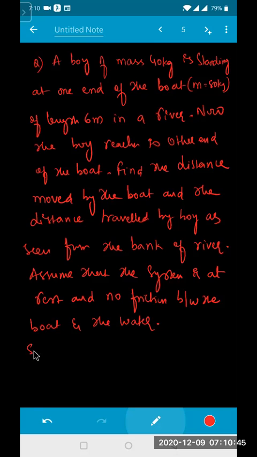చెప్తావా? Yes. Try it. A boy of mass 40 kg is standing at one end of the boat of length 6 meter in a river. Now the boy reaches to the other end of the boat. Find the distance moved by the boat and the distance traveled by the boy as seen from the bank of the river. Assume that the system is at rest. The moment the system is at rest means what, beta? External force will be zero. Acceleration zero, అర్థం కదా. So assume the system is at rest and there is no frictional force between the boat and the water.